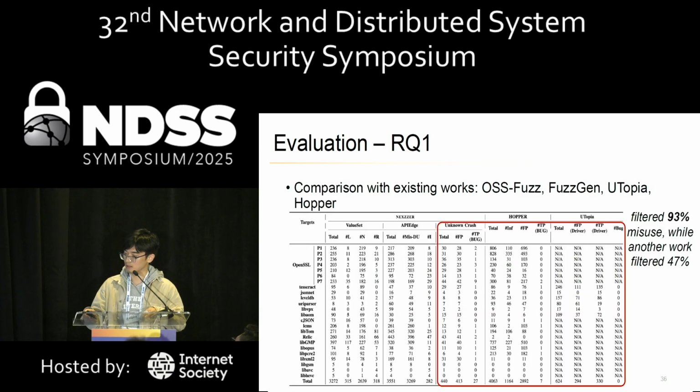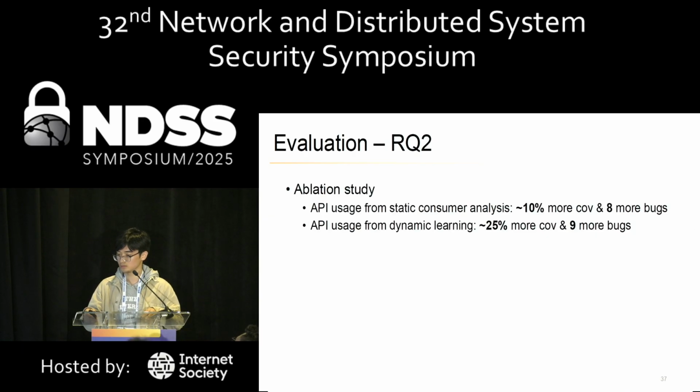And also, Nexer can filter 93% of API misuse, while another similar work can only filter 47%, which puts a heavy burden on manual post-processing. For the second question, we conducted an ablation study by disabling and enabling the static consumer analysis.